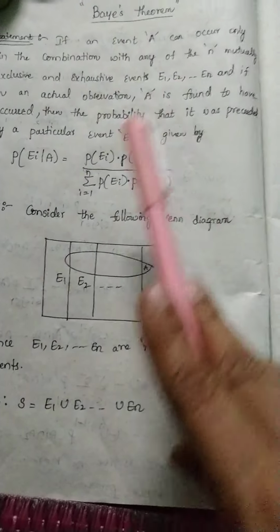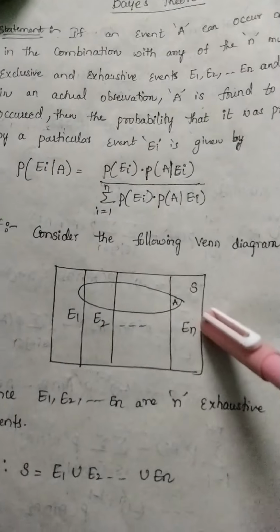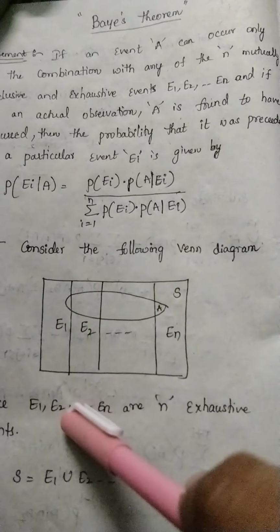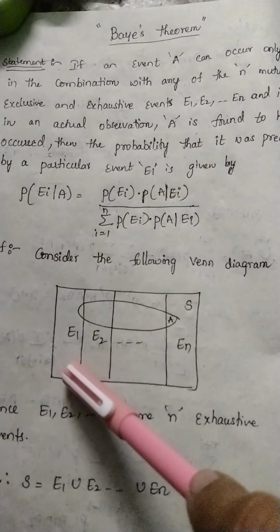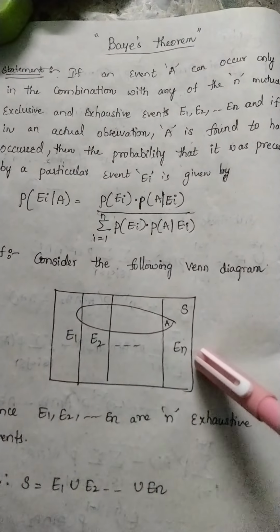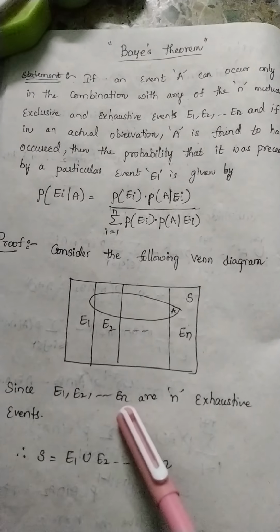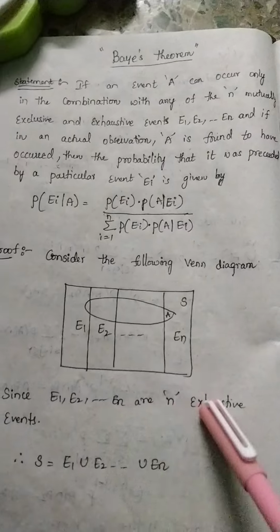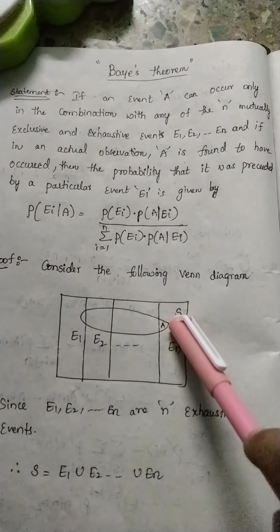Now going towards the proof. Consider the following Venn diagram, where S is your sample space. I already told you E1, E2 and so on up to En are your exhaustive events. Since E1, E2 and so on En are n exhaustive events, how are you going to get the sample space S?